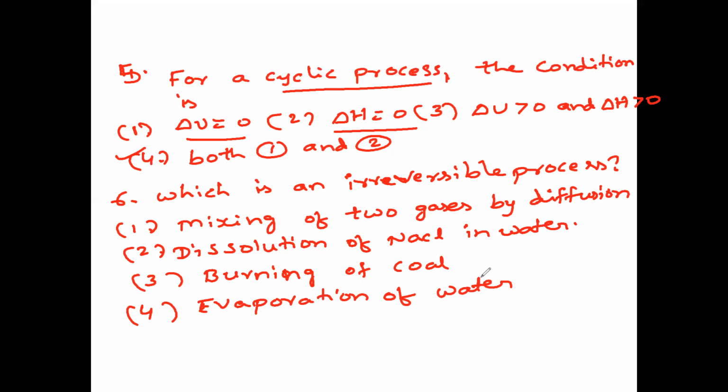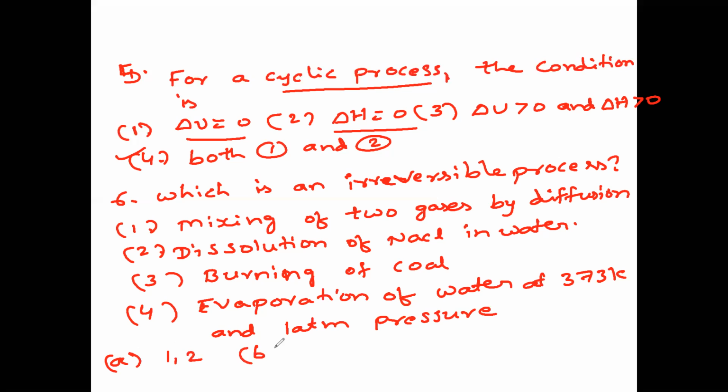At 373 kelvins. They have mentioned temperature and 1 atmosphere pressure. This is a condition they have given. So the options: option A, 1 and 2 are correct. Option B, this is an MCQ with more than one correct option, 2 and 3 are correct. This question is very important.